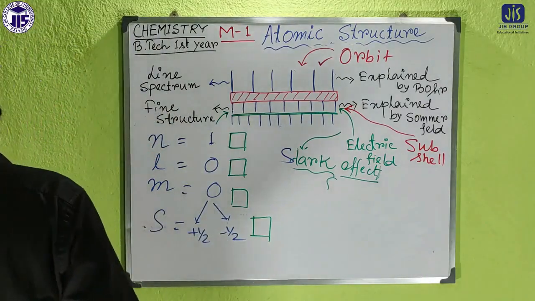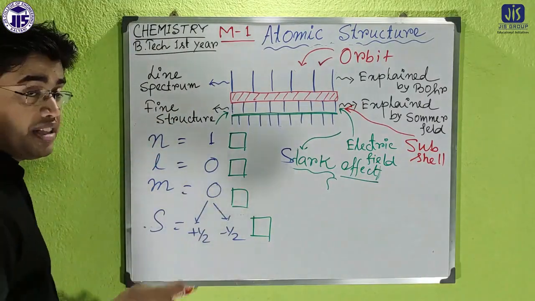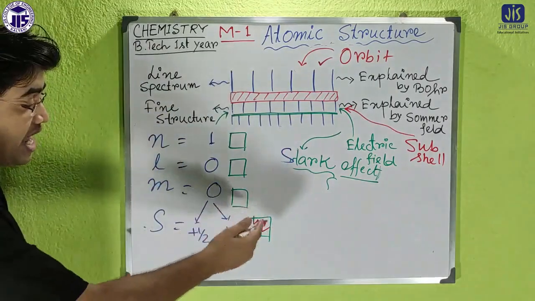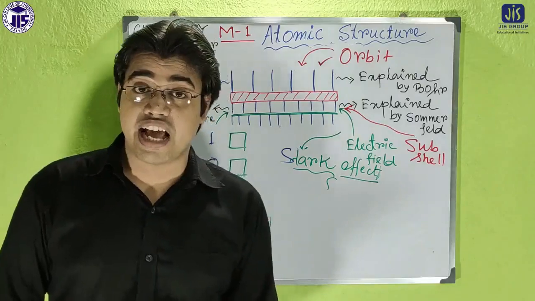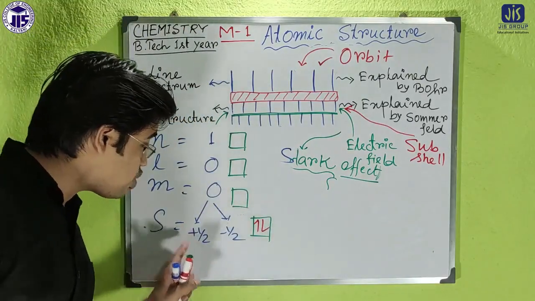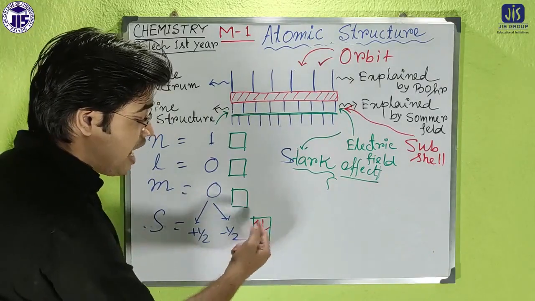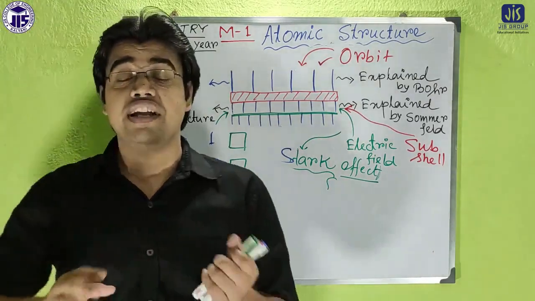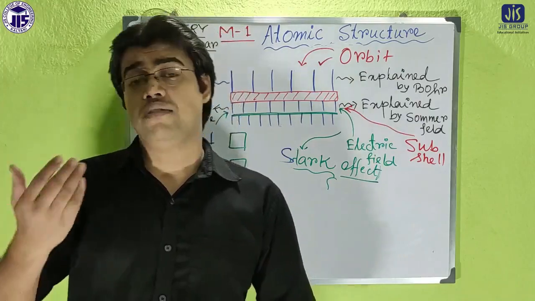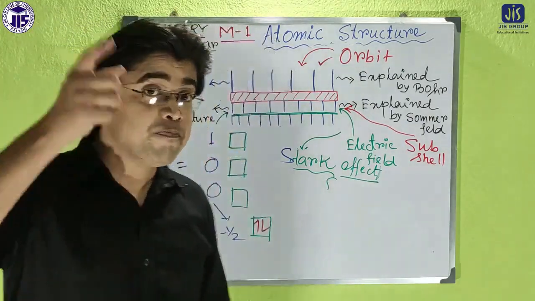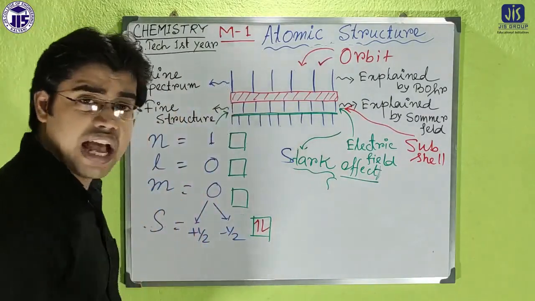What is the meaning of plus half and minus half? I think you observed in the electronic configuration that it will be like that. So one orbital can carry two electrons. That is the significance of plus half and minus half sign. So that's why we are getting 2 electrons at a time, and they are in 2 different directions. The field created by rotation in one direction will be exactly cancelled by the other direction.